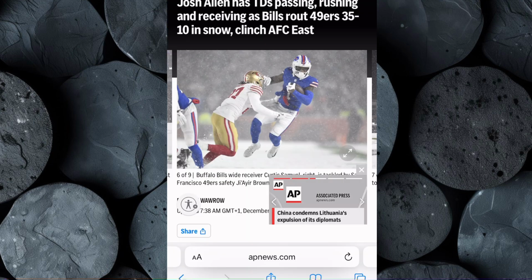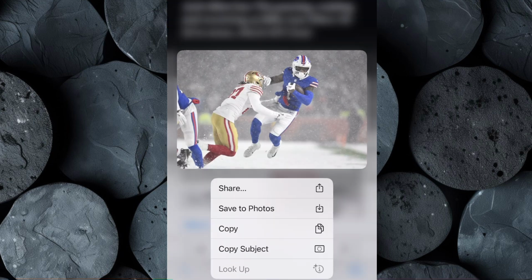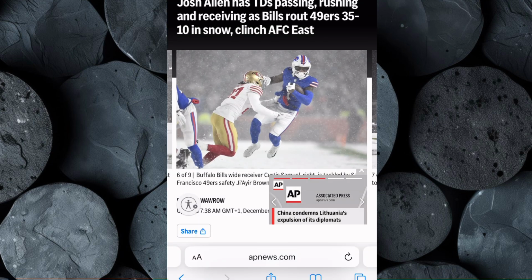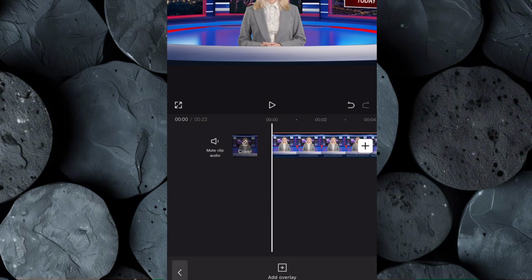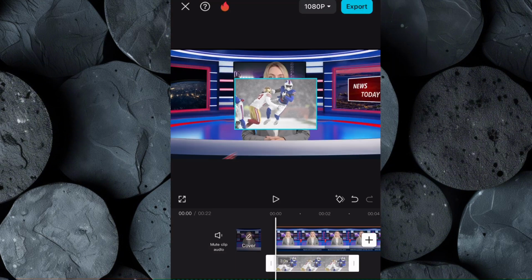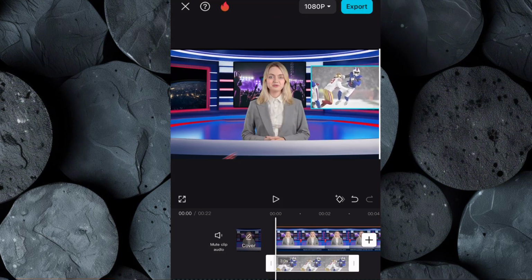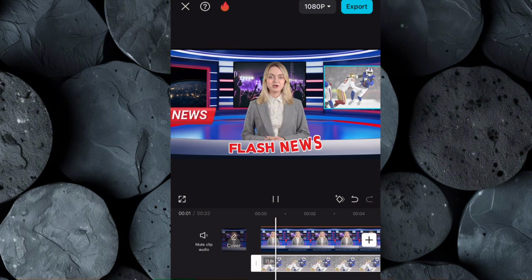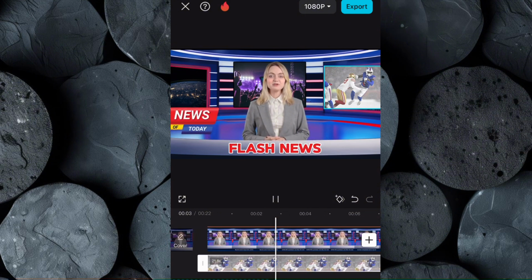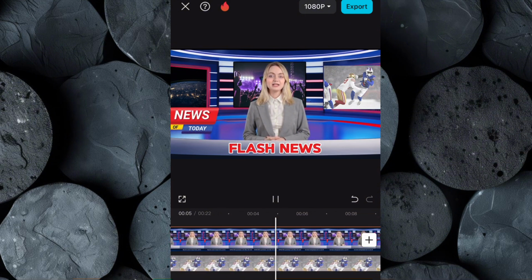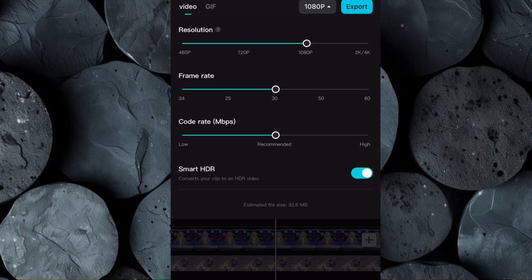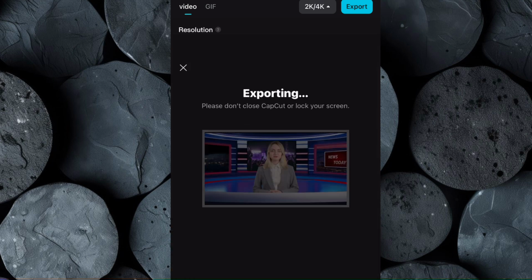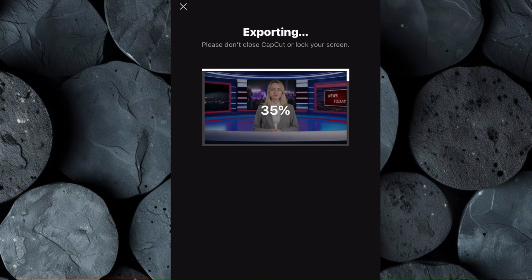Now head over to Google News and download a relevant image or short clip related to the story you're presenting. Then go back to CapCut, import the image or video, and position it strategically within your timeline. This step adds context and credibility, making it clear to your viewers what the news is about. Now take a moment to review the entire video to check if you are satisfied with the editing. Once you're satisfied, click on Export. Then increase the video resolution to 4K for maximum quality and download the video to your device.